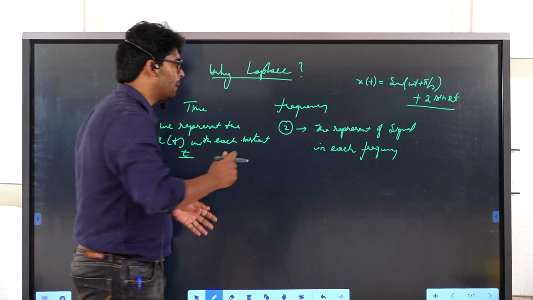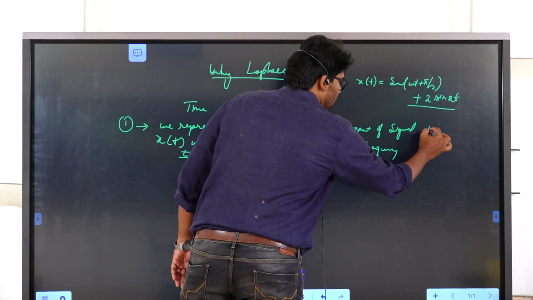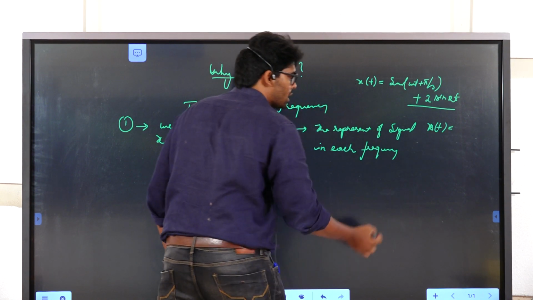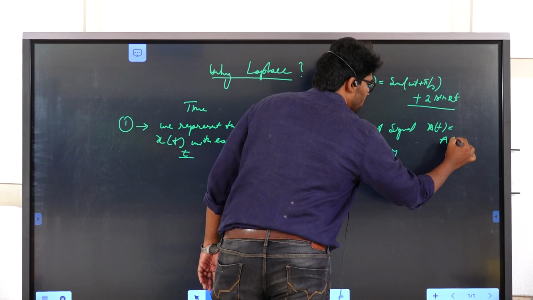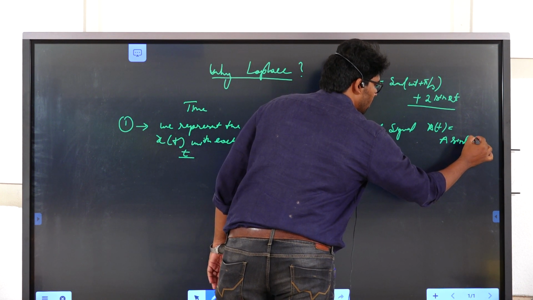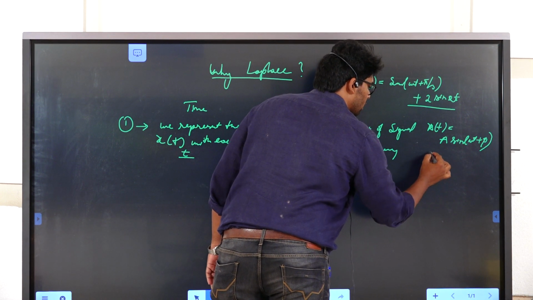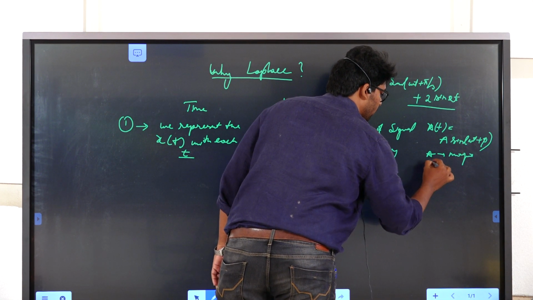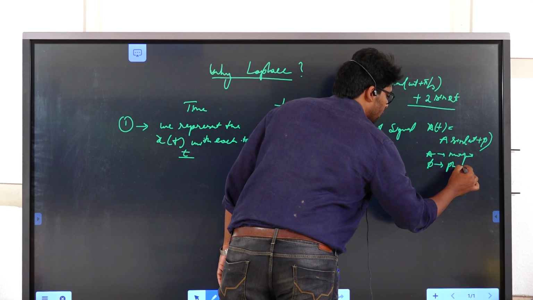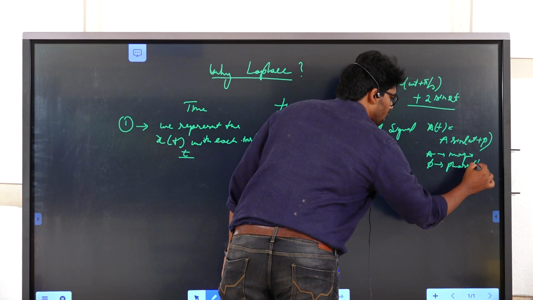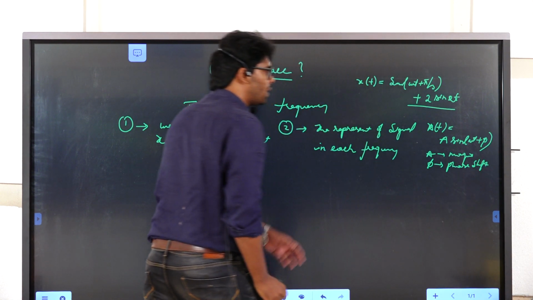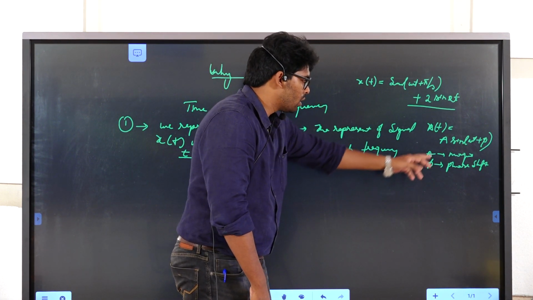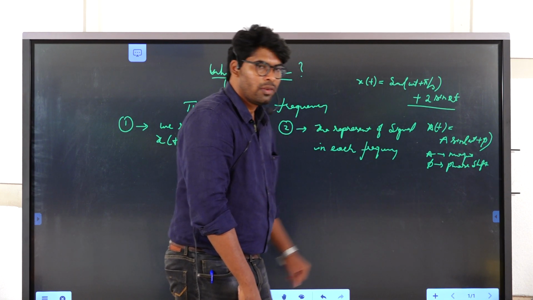As we know, a sinusoidal signal is generally represented as A sine omega t plus phi, where A represents the magnitude and phi represents the phase shift. This is a combination of two sinusoids. For this signal, we have the magnitude and phase shift.